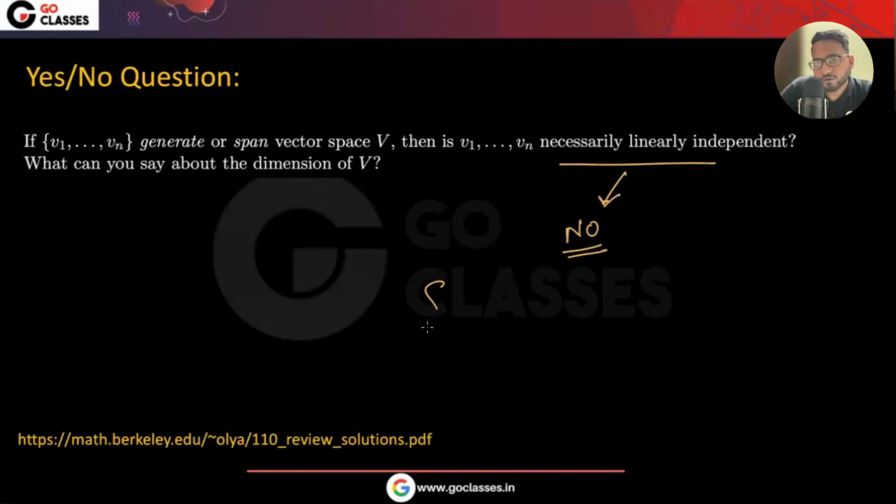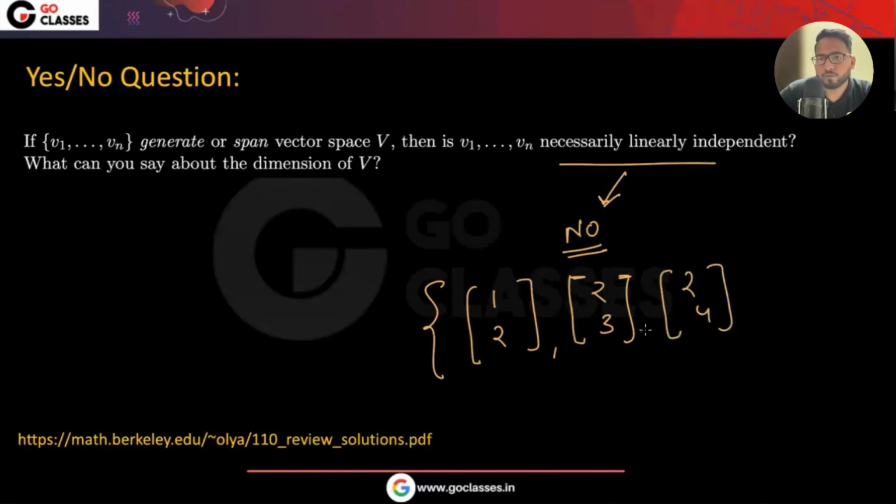Why? Because maybe you can have 1, 2, and maybe 2, 3. Maybe you can have 1, 4 also, or maybe 2, 4. So this also spans R2, but is not linearly independent.